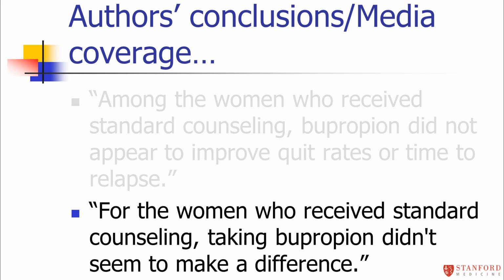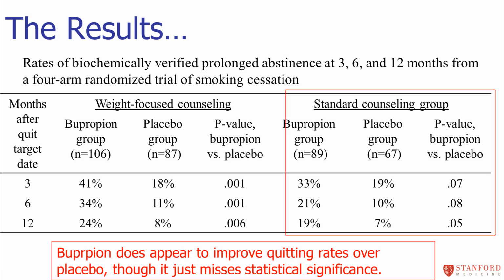But wait a minute, let's go back to the data again. That's not quite right, right? Let's look at the data again. Actually, adding the drug pretty dramatically increases the quit rates, in some cases doubling the quit rates. The p-values don't quite make statistical significance, but should we conclude from this result that the drug has no effect in the standard counseling group?